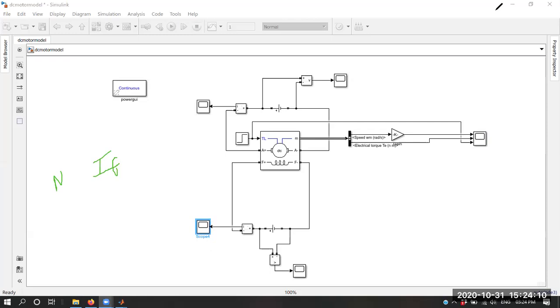Yes, good. What about other students? What is the relationship between the speed and the field current? Yes, I'm getting the response from Karthik.